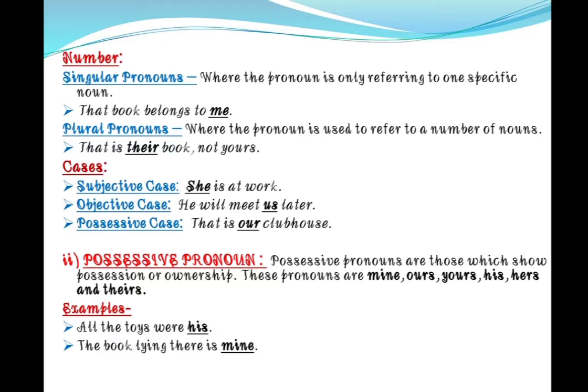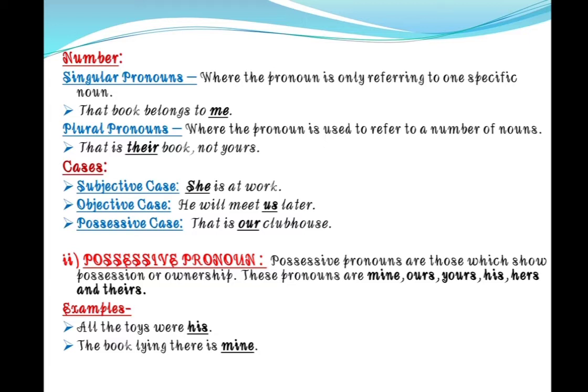He will meet us later. When you see us, it is used in the place of the object. So it will be considered as objective case. Next is possessive case. That is our clubhouse. Here we are showing possession, or you can see when the pronoun shows possession.